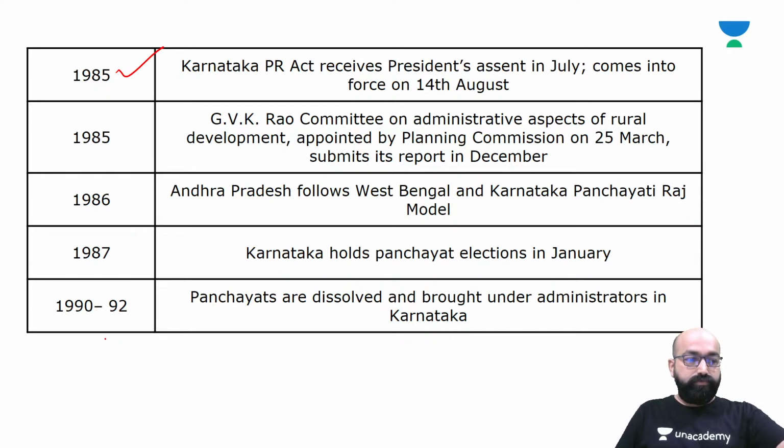Then 1985, the Karnataka Panchayati Raj Act receives the President's assent in July and comes into force on 14th August. Yes, the GVK Rao Committee on Administrative Aspects of Rural Development, appointed by the Planning Commission, submits their report. So I hope, friends, you have a fair idea about the GVK Rao Committee's recommendations, which we have covered.